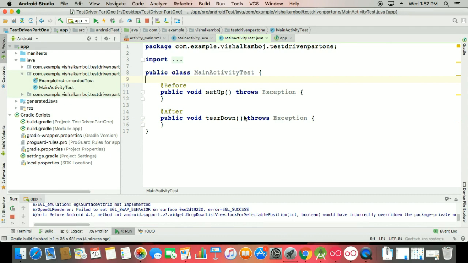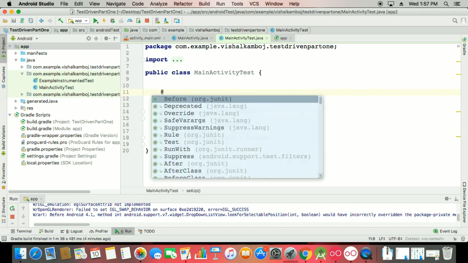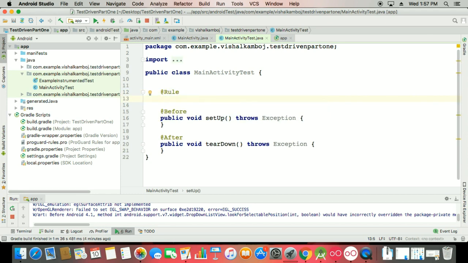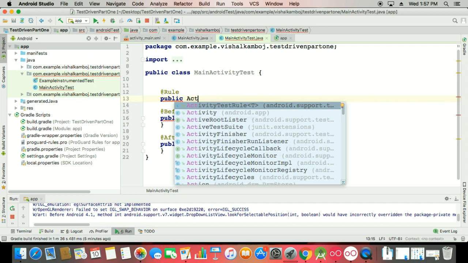That's the basic step. Now we have to go for the first and important area, that is your @Rule. We need some rule, so this is your rule. Here I will explain what the rule is. First, this must be public, and here you can see ActivityTestRule.